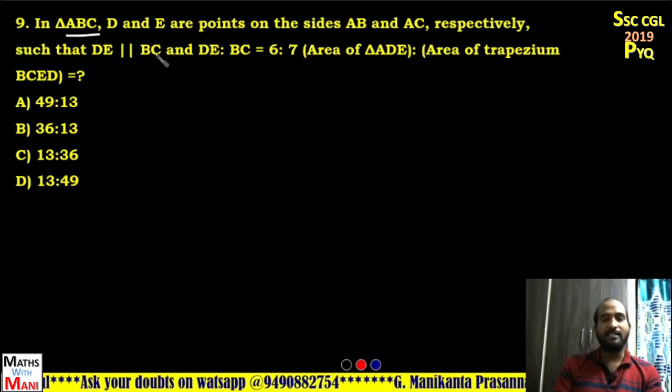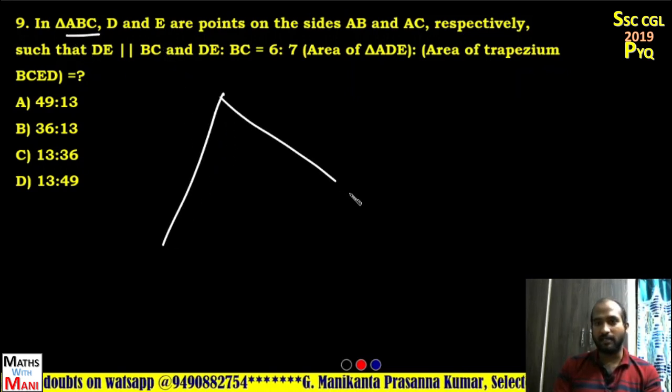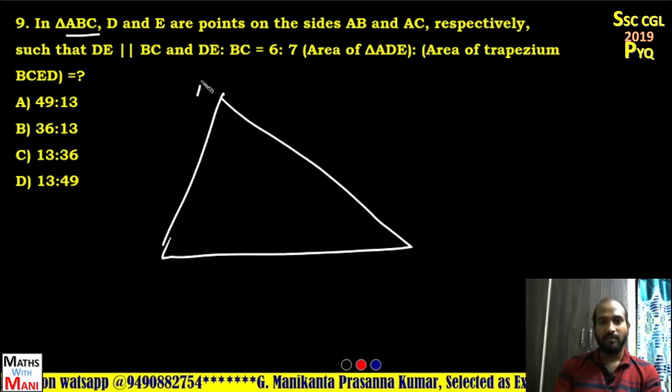In triangle ABC, D and E are points on the sides AB and AC. Same model, D and E, ABC.